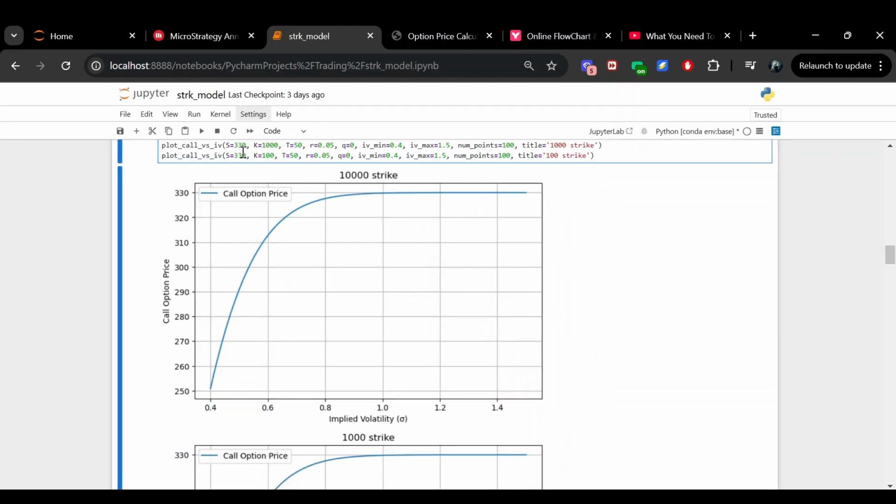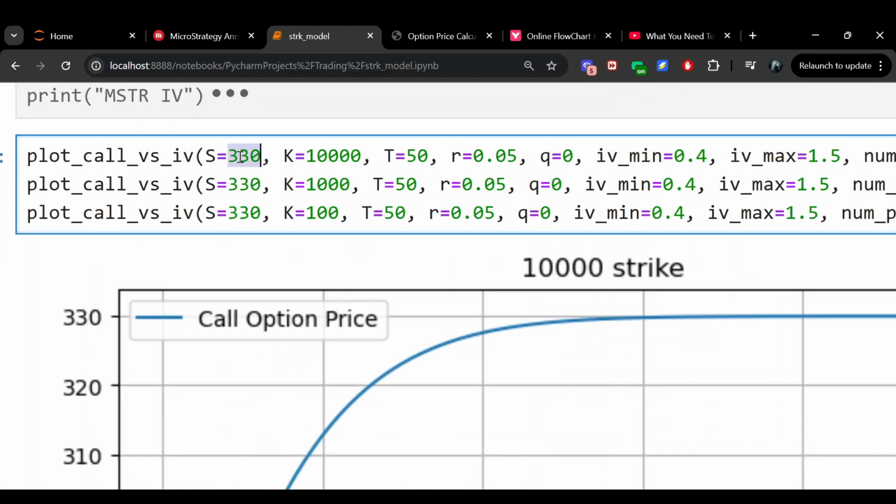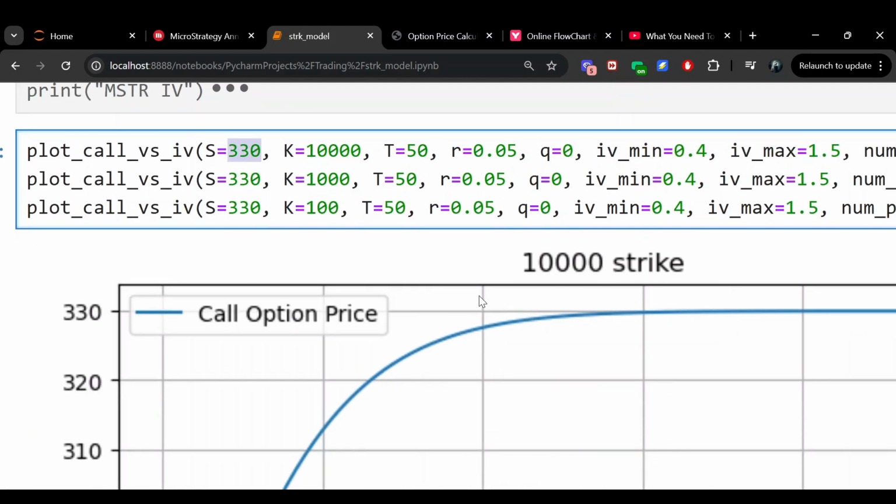So now it's going to plot along a range of 100 different implied volatilities and then give us the call option price. And now I want you to look at the 10,000 strike call option at an implied volatility of 100. See how the value of this call option approaches 330, which incidentally is the spot price that we are assuming for the common stock.